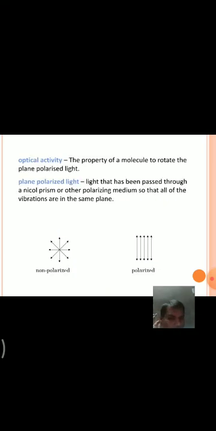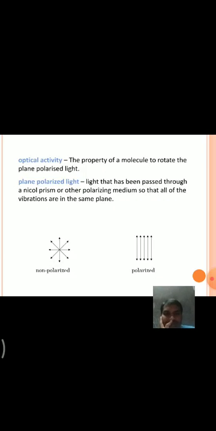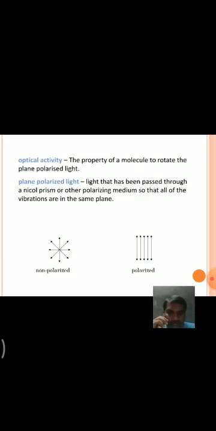Next, one more condition for chirality: it should be optically active. Let us see what optical activity is.